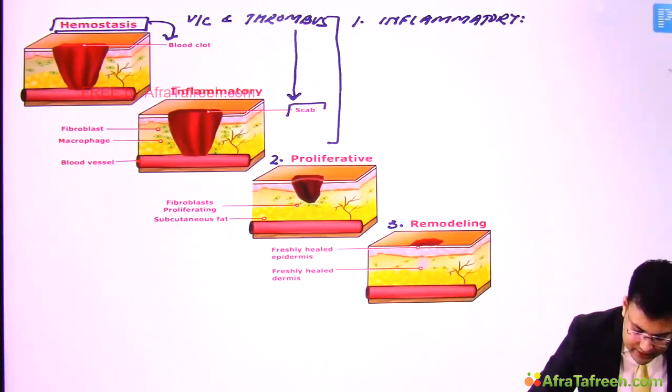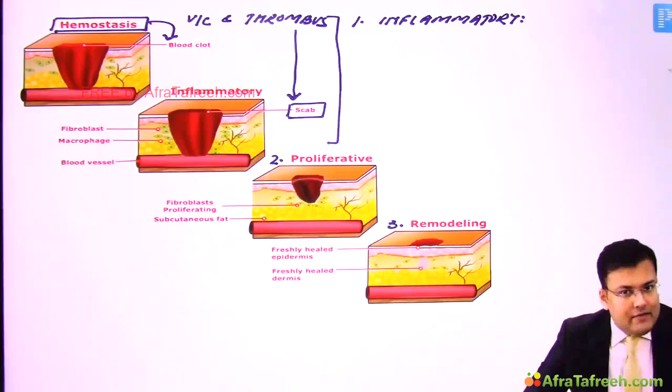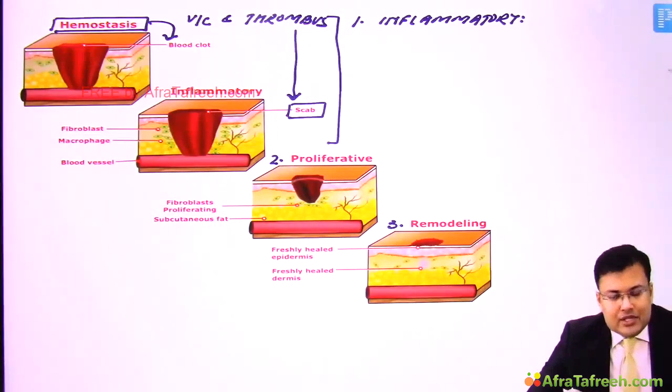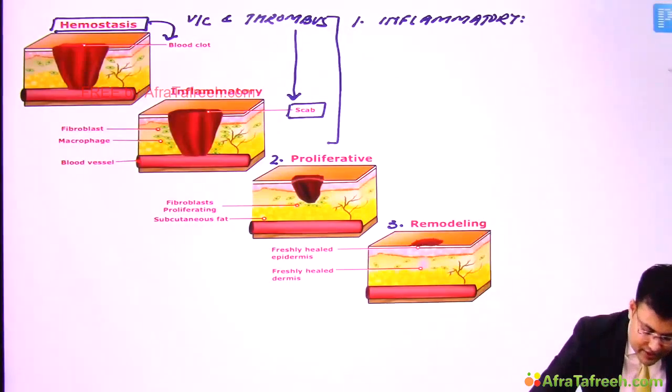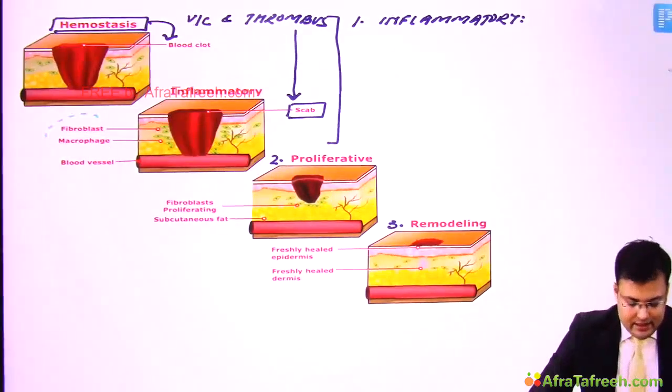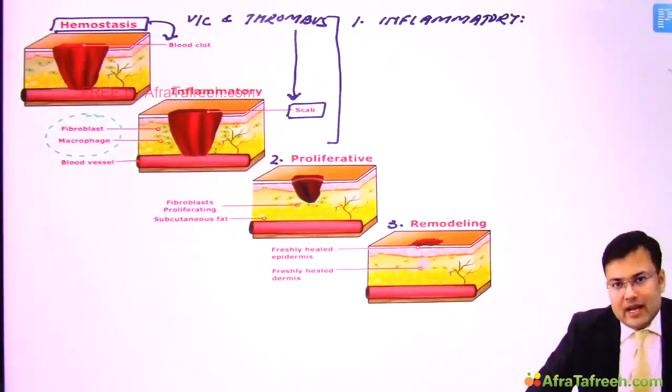Can you see the scab? In the inflammatory phase, there is scab formation. Simultaneously, there is recruitment of which cells? There is recruitment of fibroblasts and macrophages.